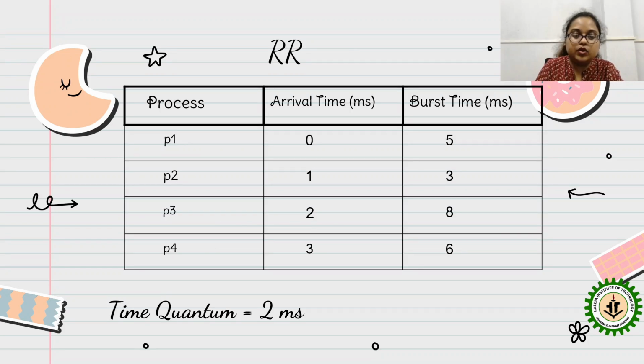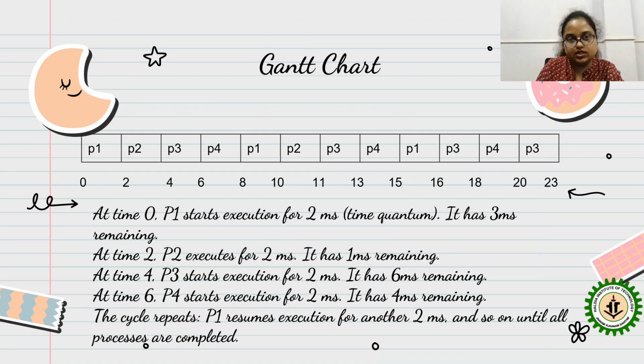Now the time quantum is given, suppose 2 milliseconds. This is an example. So I am given a time quantum of 2 milliseconds, and there are four processes. How is this 2 millisecond quantum working? Let's see. This is your Gantt chart. How is this 2 millisecond counting? Say, from P1 to P2.